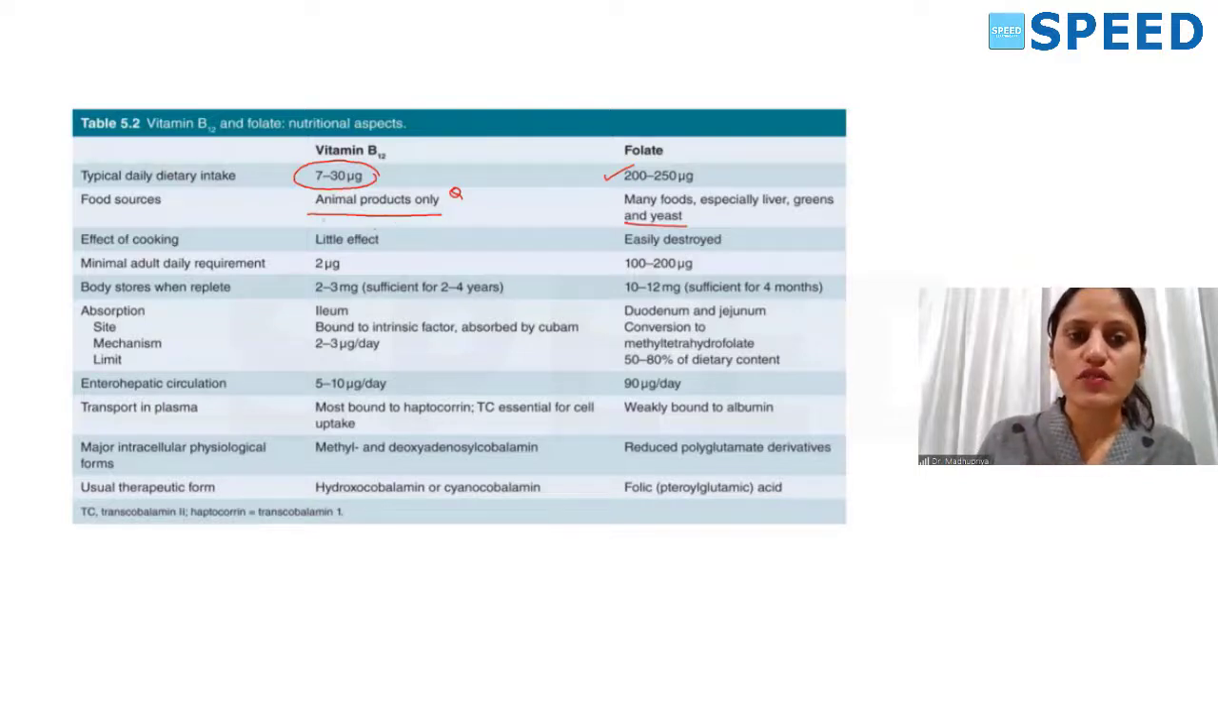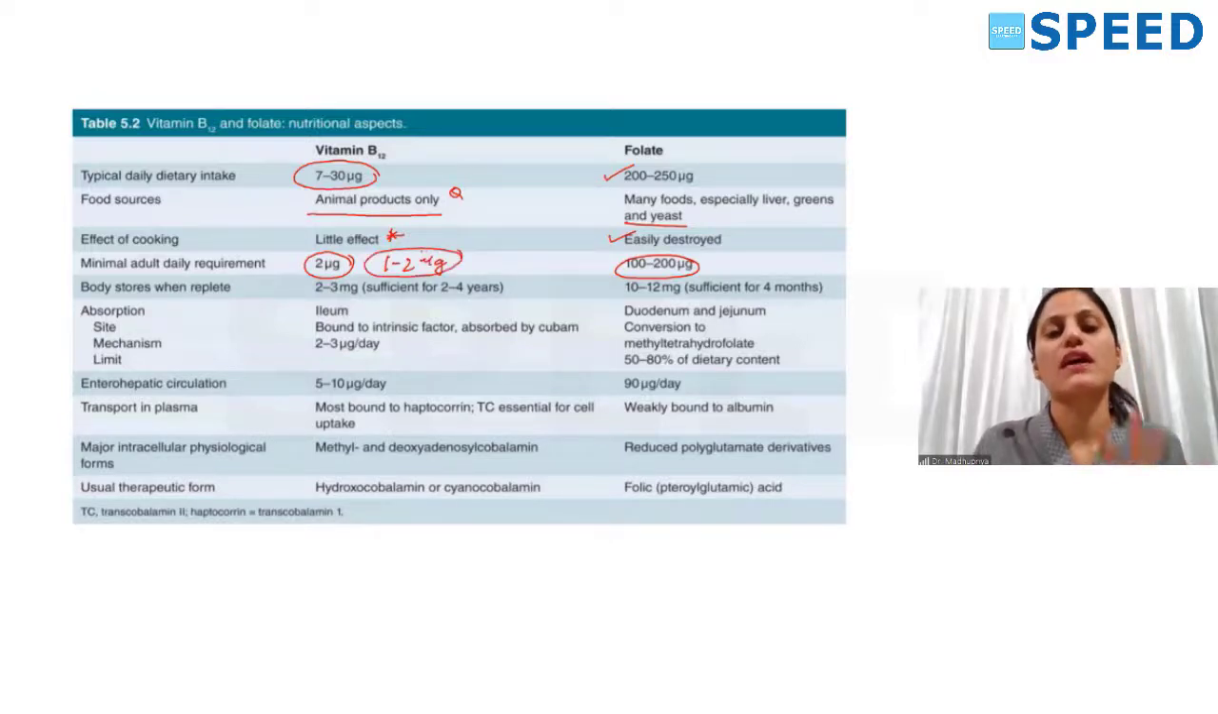Next, effect of cooking. Vitamin B12 has very little effect, but folate can be easily destroyed. Minimal adult daily requirement is 2 microgram in case of vitamin B12, and 100 to 200 microgram in case of folate. If you remember, I told you only 1 to 2 microgram is absorbed. Whatever dose of vitamin B12 you give per day, only this much can be absorbed in the body. That is also an important question.